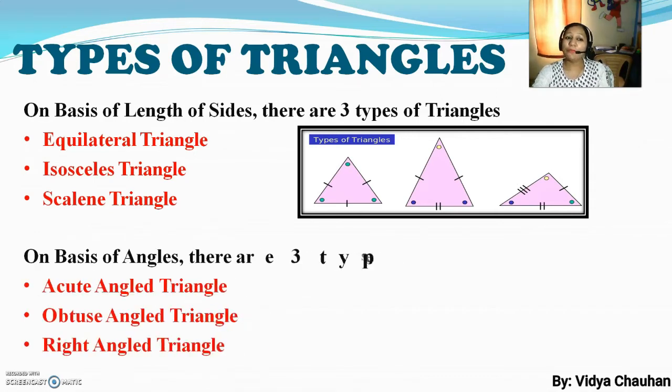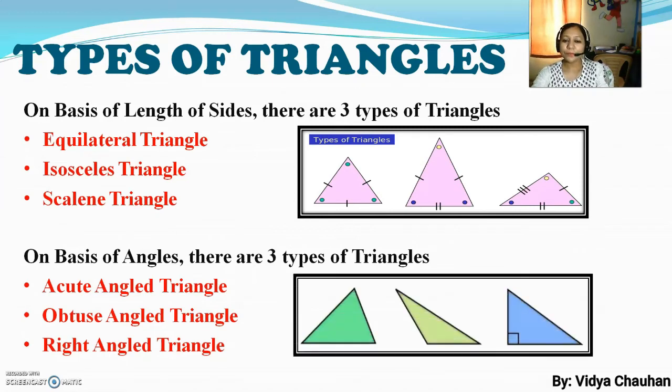We have one more category by which we can divide triangles into 3 types: acute angle triangle, obtuse angle triangle and right angled triangle. As you can see here in the picture, the first is an acute angle triangle, the second is an obtuse angle triangle and the third one is a right angled triangle.